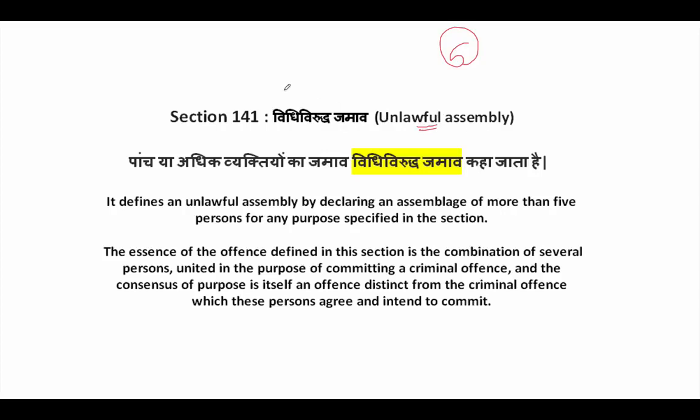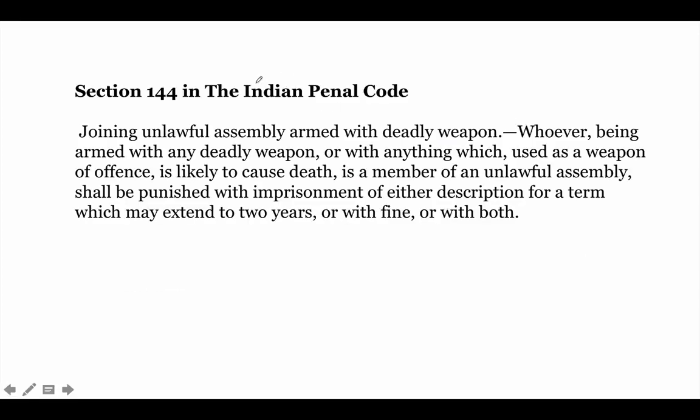Now there is a very important section 144 which is often in news. So what is the difference between 141 and 144? So 144 is joining an unlawful assembly which is armed with deadly weapon. So whoever is armed with any deadly weapon or with anything which can be used as a weapon of offense which can likely cause a death is a member of the unlawful assembly, and such a person shall be punished with imprisonment of either description for a term which may extend to 2 years, or with fine, or with both.